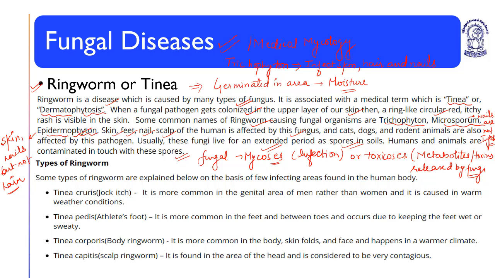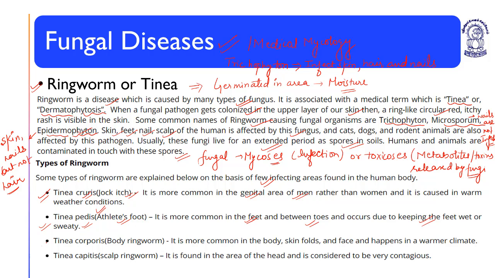Some types of ringworm are explained below on the basis of infecting areas found in the human body. Tinea cruris, also known as jock itch, is more common in the genital area of men rather than women, and it is caused by warm weather conditions. Tinea pedis or athlete's foot is more common in the feet and between toes and occurs due to keeping wet or sweaty feet.